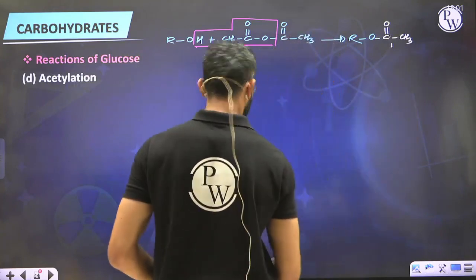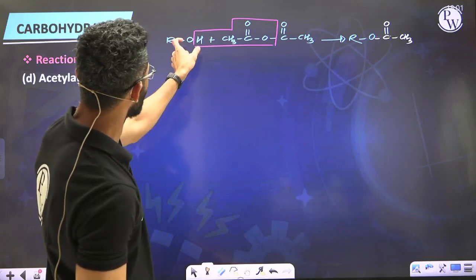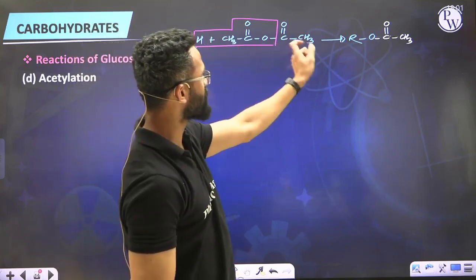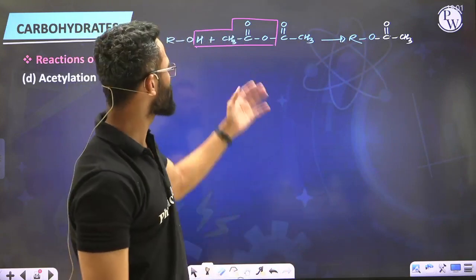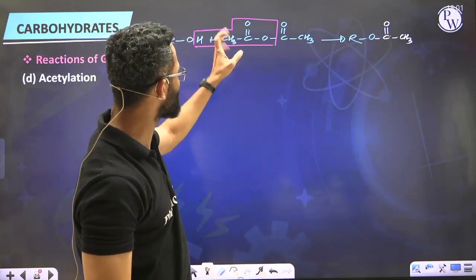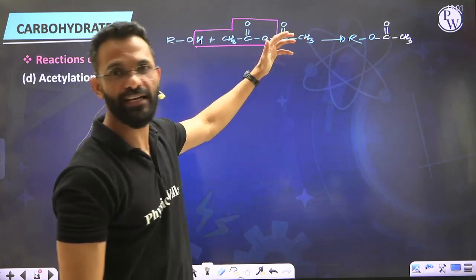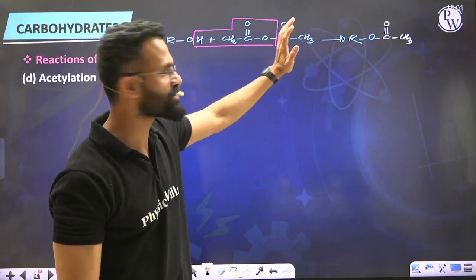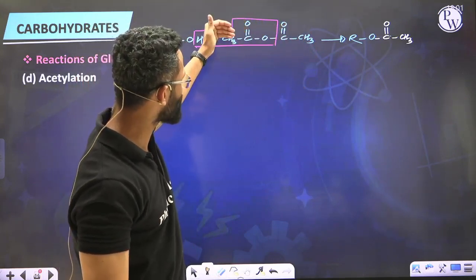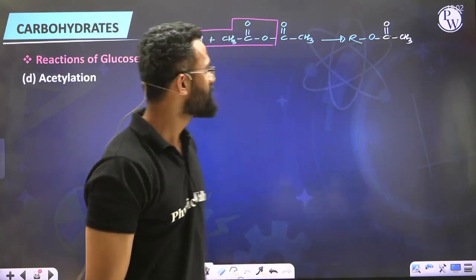Right? So if you see the overall change, you will find that the hydrogen of alcohol has been substituted by acetyl group, hence the process known as acetylation. Of course, with the elimination of byproduct acetic acid, this acetic acid is then consumed by using pyridine. So generally when you carry out acetylation, we use pyridine, that is base, in the reaction so that the byproduct which is obtained, that is carboxylic acid, will be absorbed or neutralized by the base.